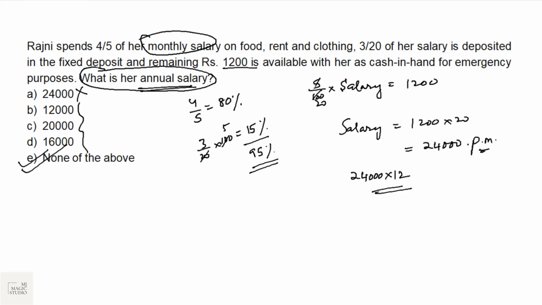The question asked is what is her annual salary? Please don't mark 24,000 without reading the question properly. The question is what is her annual salary? And this is all given about the monthly salary. She's saving 1200 per month, which is 5% of her salary of that particular month. So 24,000 is the per month salary. Annual salary is 24,000 into 12, which is not given in any of the options. Answer E fits in.